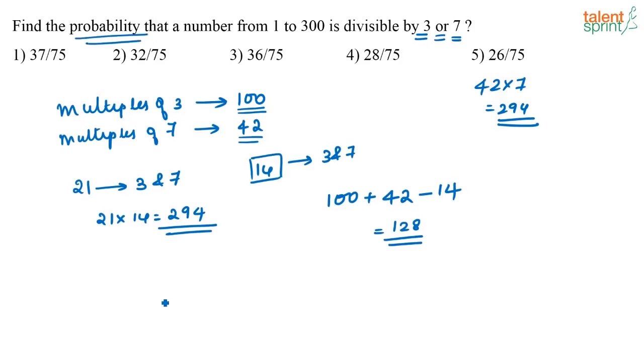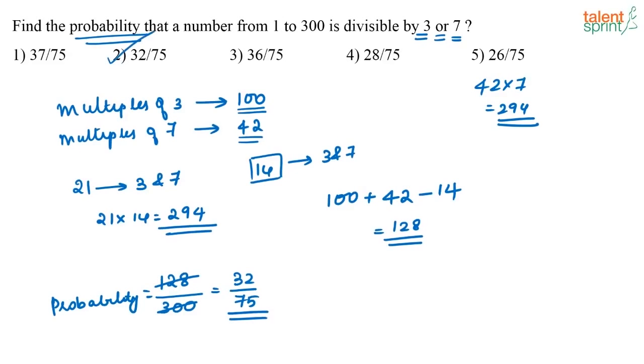Out of the total 300 numbers, 128 numbers are divisible by either 3 or 7. So the probability that we are looking at is nothing but 128 divided by 300. In both of these, 4 will go, right? So this will be 32 divided by 75. So the correct answer is option 2, 32 divided by 75.